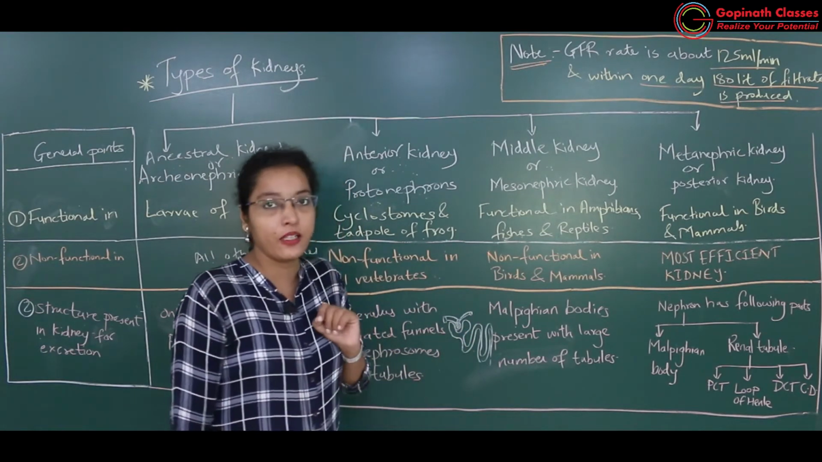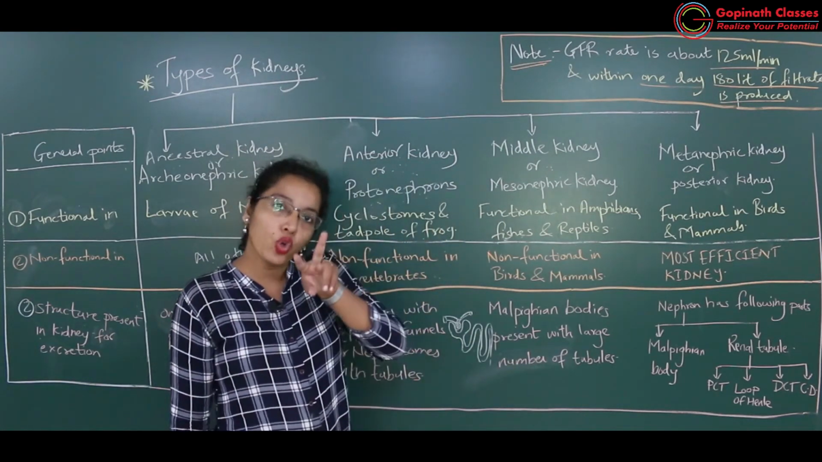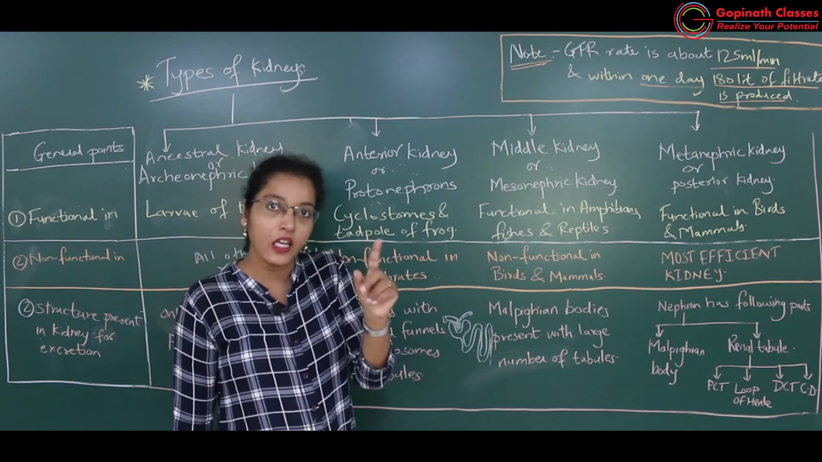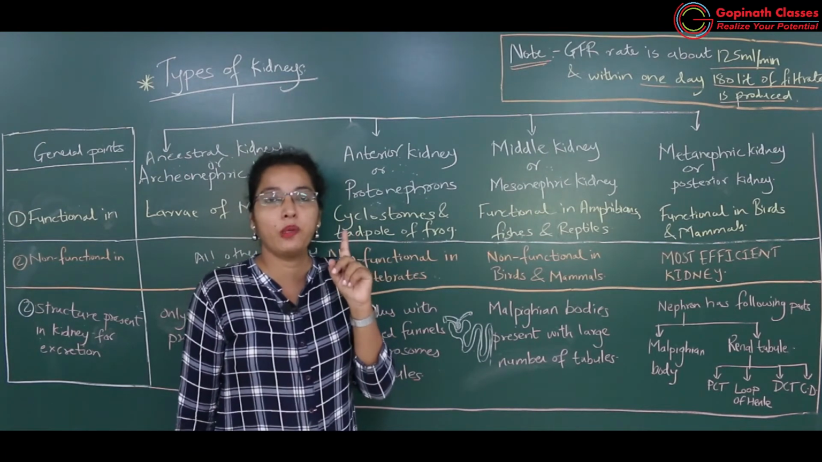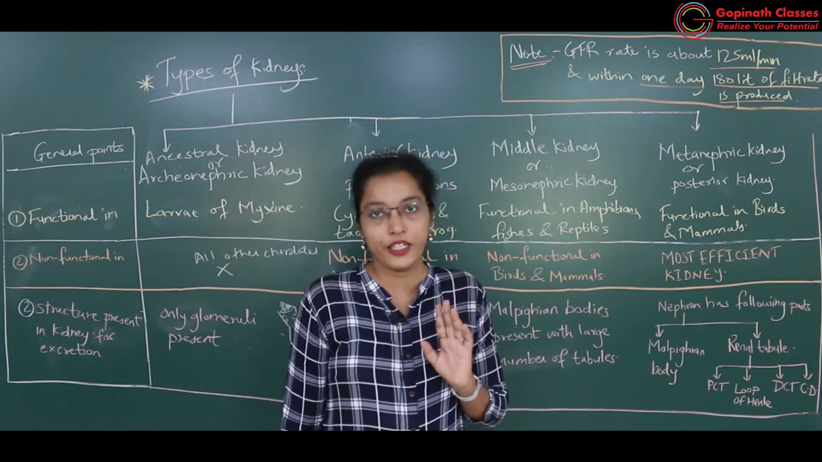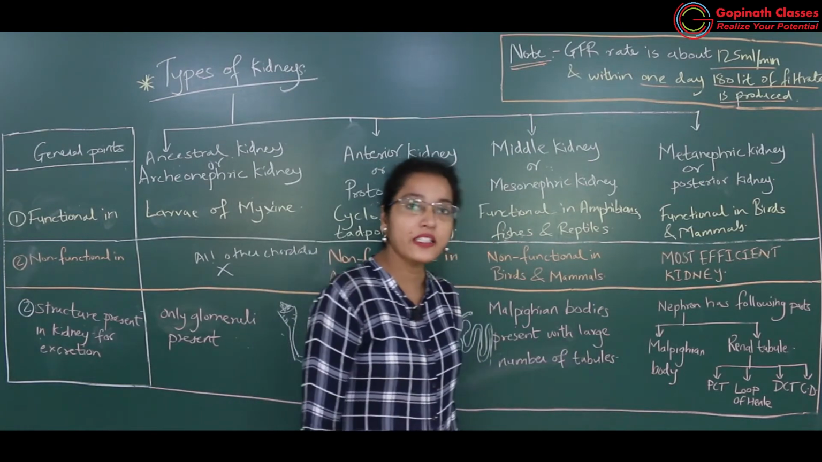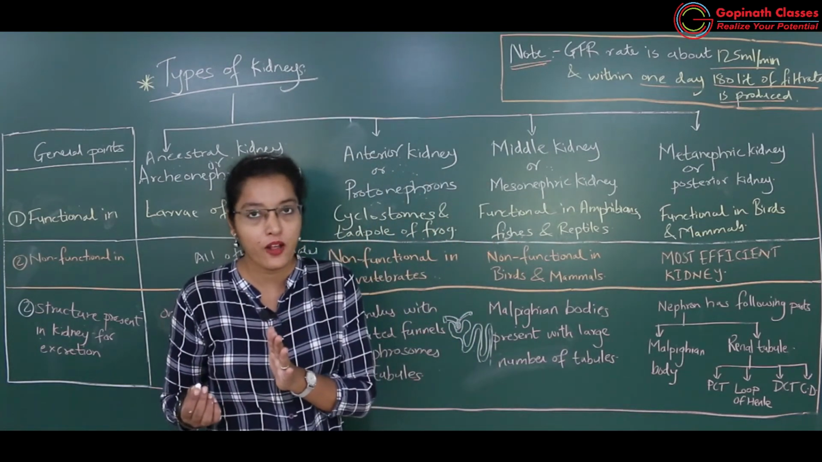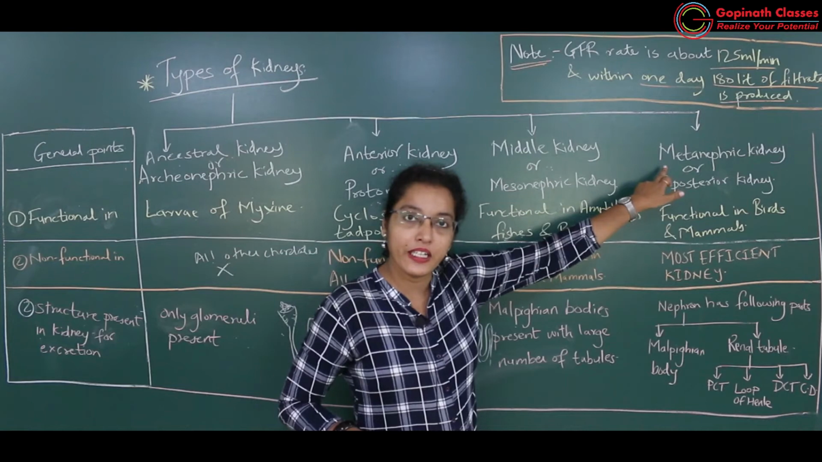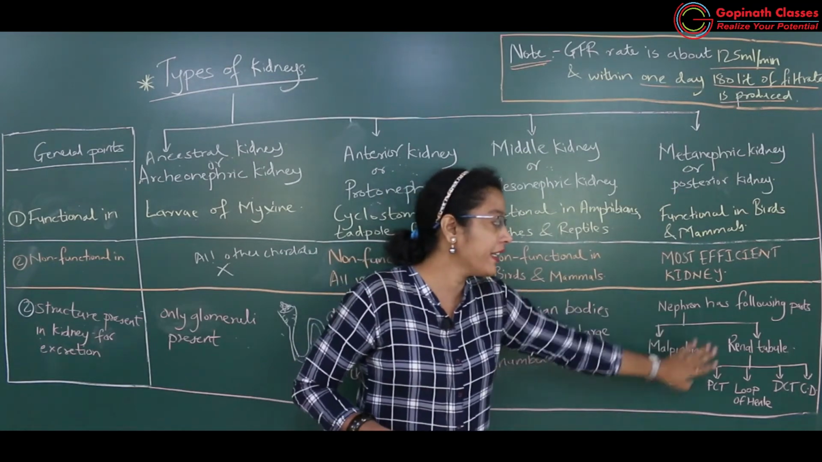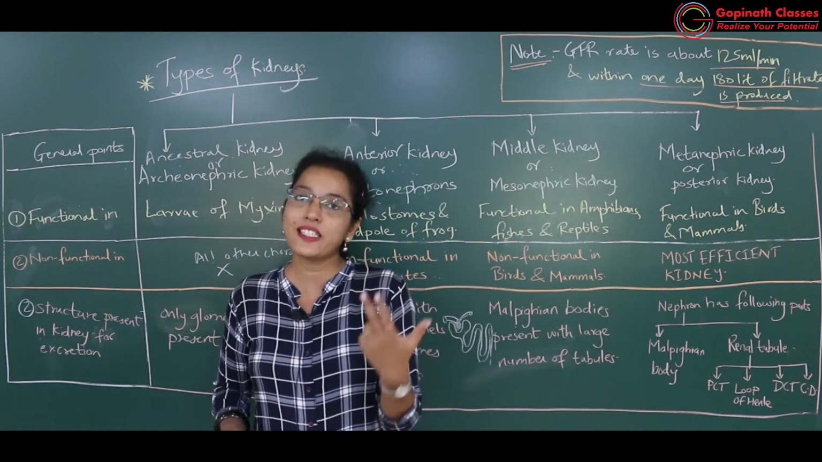In addition to Malpighian body, the renal tubule which is formed has two convoluted regions. One is PCT and another convoluted region is DCT. PCT is proximal convoluted tubule and DCT is distal convoluted tubule, and in between there is loop of Henle. So isn't it a more advanced type of nephron? Okay. This type of nephron which is seen in metanephric kidney has a Malpighian body and a renal tubule having proximal convoluted tubule, loop of Henle and distal convoluted tubule.